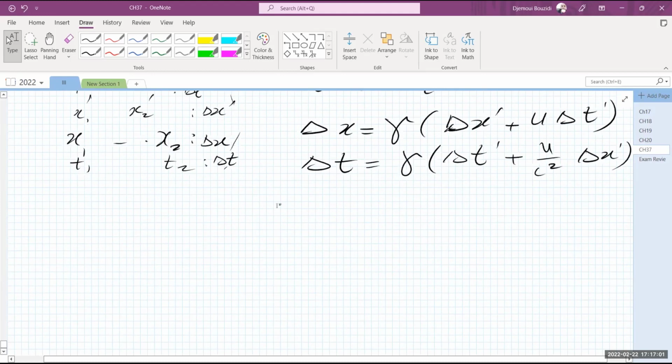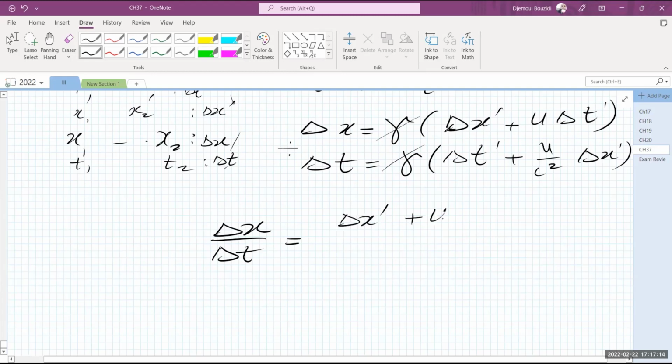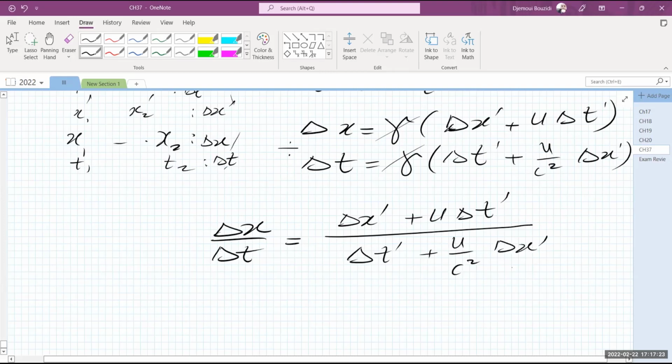So what I'm going to do is take the ratio of the two expressions. So delta x over delta t is, the gammas cancel when I take the ratios, okay? So I'm dividing this by that. So the gammas cancel, and I would be left with delta x prime plus u delta t prime over delta t prime plus u over c squared delta x prime.